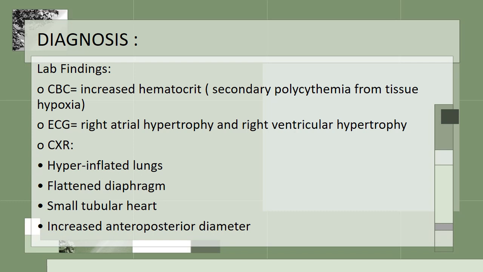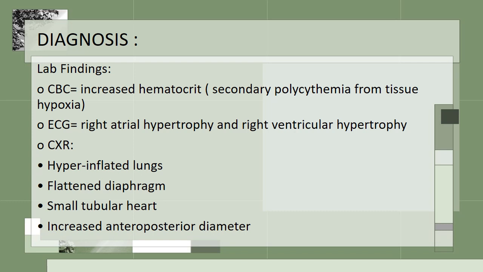In ECG, there will be right atrial hypertrophy and right ventricular hypertrophy. It is because the lungs are so much hyperinflated that the right ventricle has to work harder to push the blood towards the lungs. So that's why they will undergo hypertrophy. On chest x-ray, there will be hyperinflated lungs.